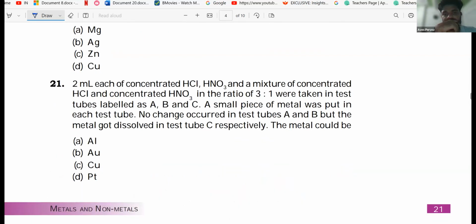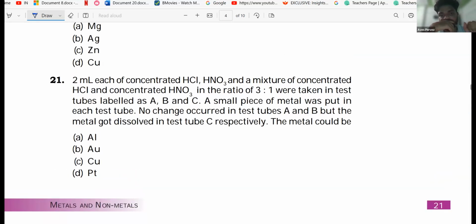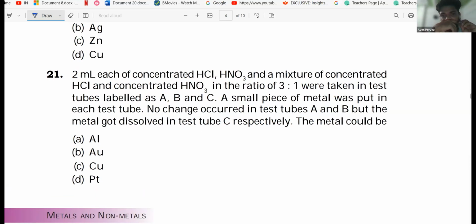Okay, tell me, this question number 21. What should be the correct answer for this one?